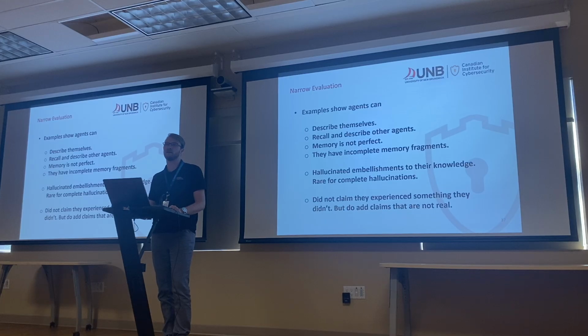And then if we're going to assess this qualitatively without numbers, we can basically see that the agents are capable of describing themselves. They are capable of recalling and describing other agents. Their memory isn't perfect. They don't remember everything. Neither do we. So I think that's okay. And they also form incomplete memory fragments sometimes. So that might relate to the reflections of how they piece together certain observations.